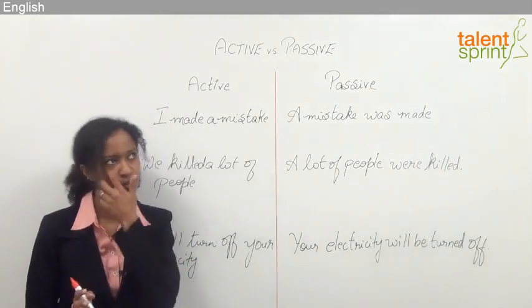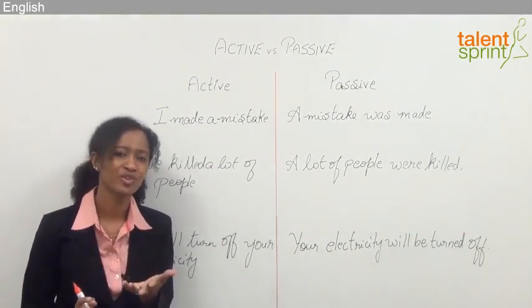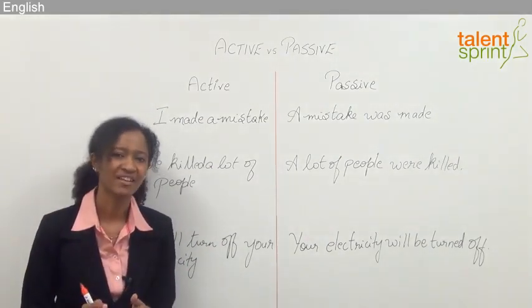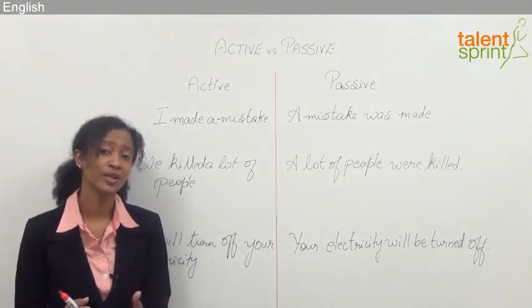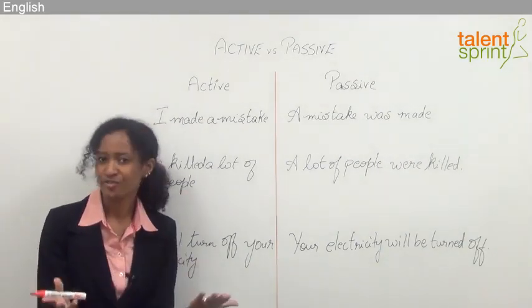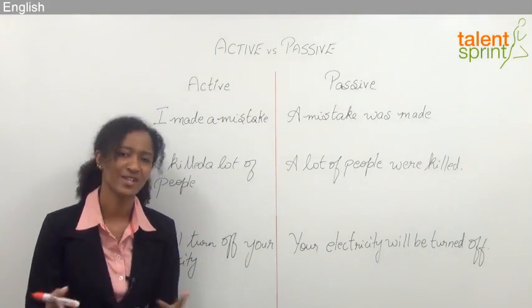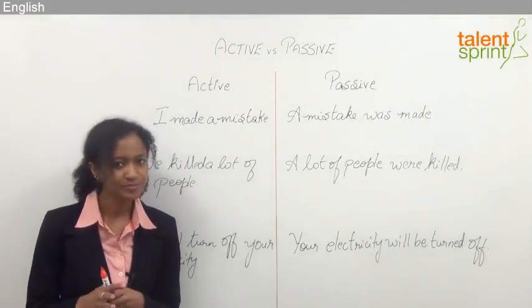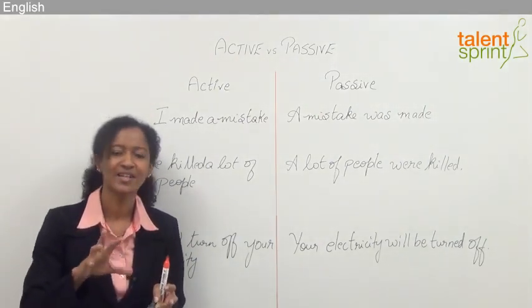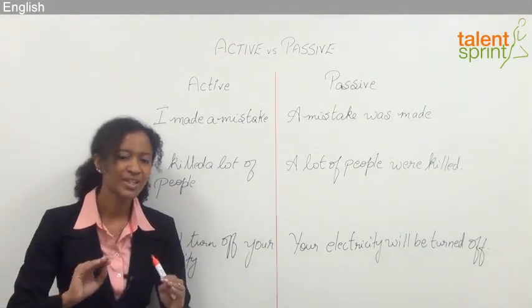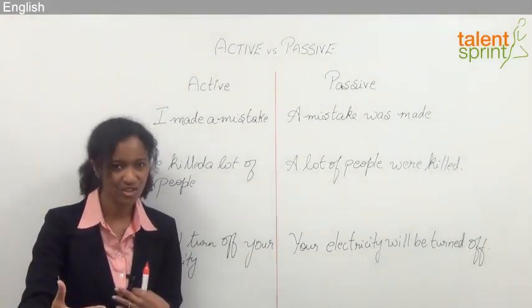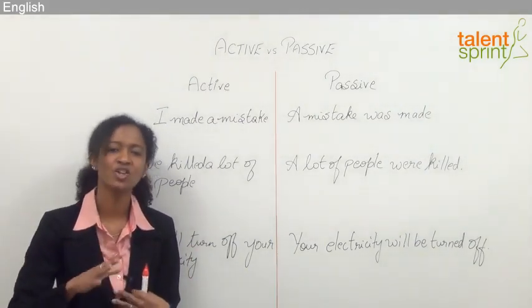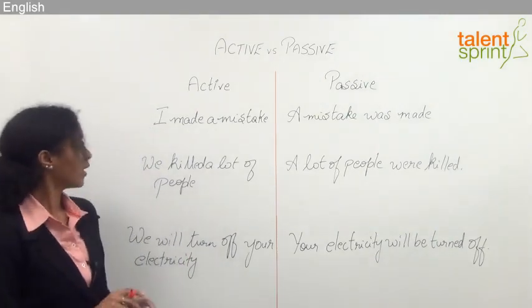So let's say, for example, I can say, I reviewed your reports and I didn't like it. Instead of saying that, I can go ahead and say, your report was reviewed and it was not up to expectations. So when I use the passive, I'm not necessarily attacking the person. I'm putting them at ease, but I'm still conveying the message in an assertive way, but not in a rude way, right?